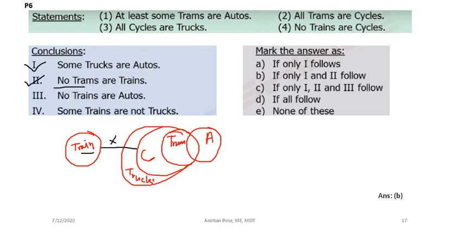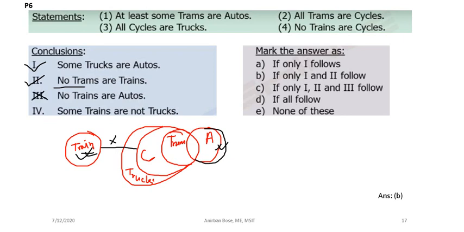Now coming to the third one, that no trains are autos. You see that auto having other part here, so you cannot say that no trains are autos. It is very much possible that autos have something common with the trains. So you cannot say that no trains are autos. So that is not the correct conclusion.